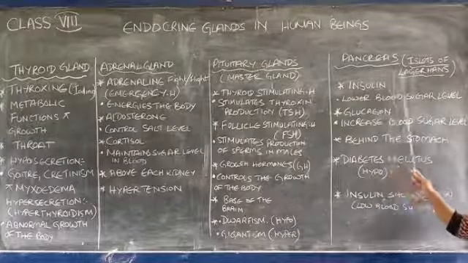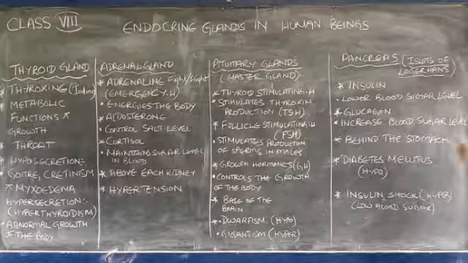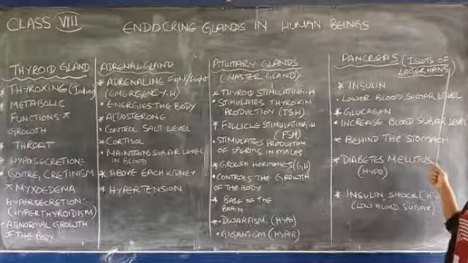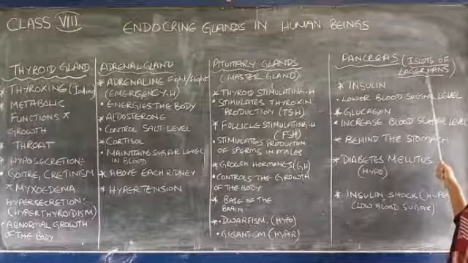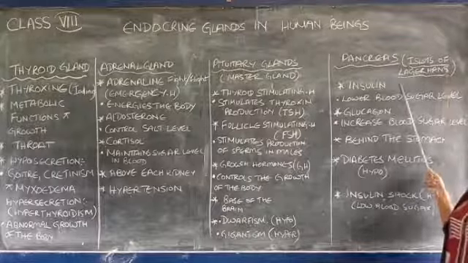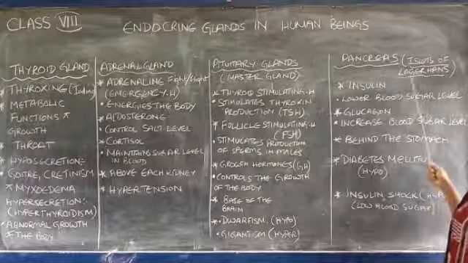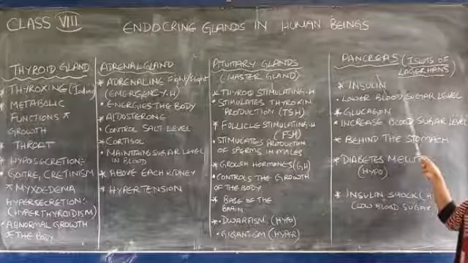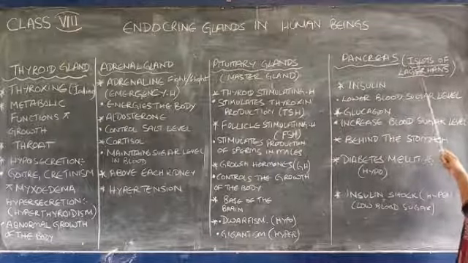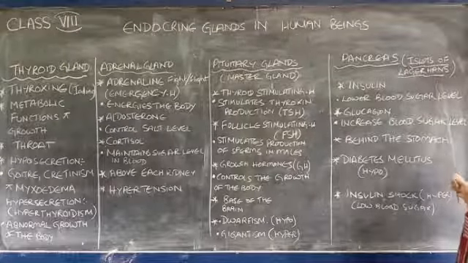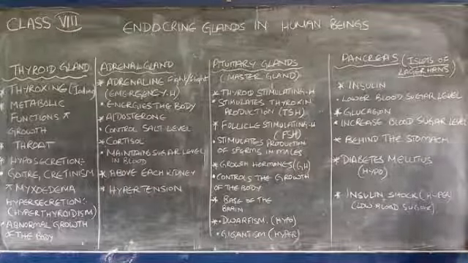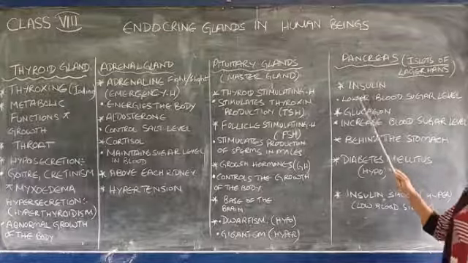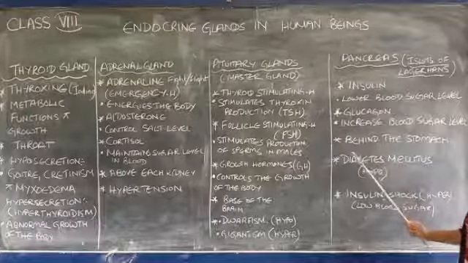The last one is the pancreas. This pancreas is a gland which is made up of a cluster of cells. Those cells are known as islets of Langerhans. It is made up of alpha, beta, and gamma cells. You will study that in detail in later classes. This pancreas secretes two special hormones, insulin and glucagon.